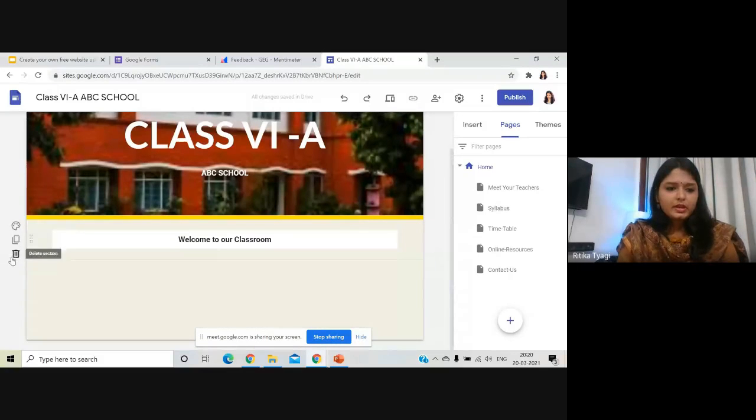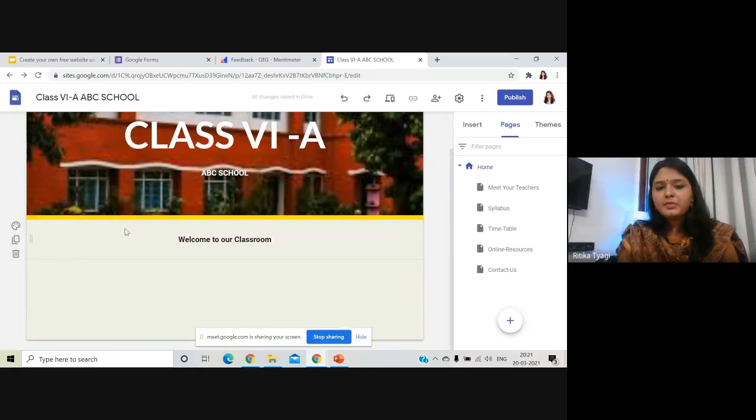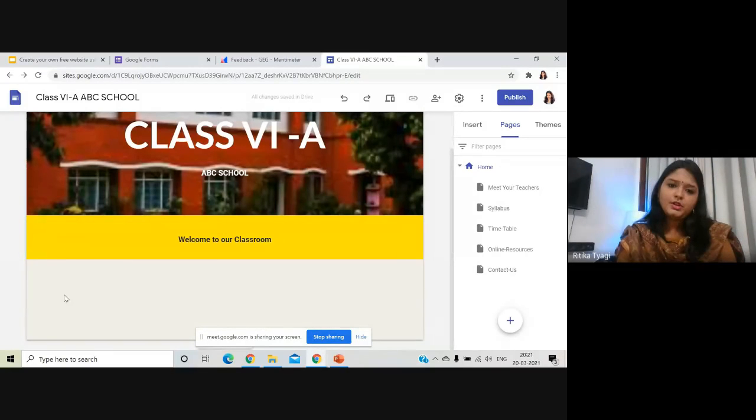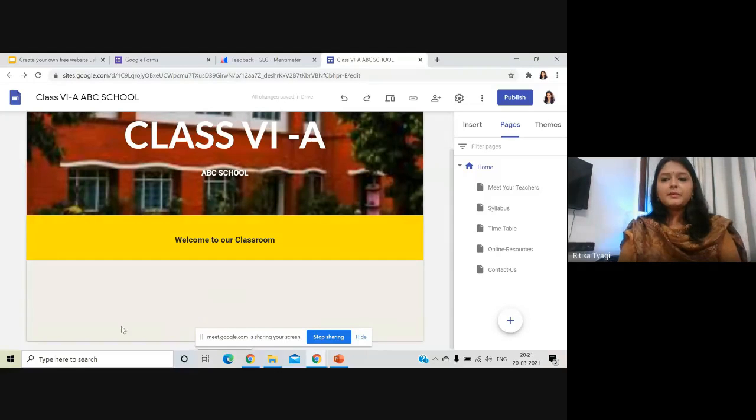Now, if you look here, you have three options on your left side. You have an option of section background, you have an option of duplicate section, and you have an option of delete section. So like this, you can create a lot of sections. I'll go with section background. This regular means it's normal, doesn't have any background. Emphasis 1 means it will have a light background. Emphasis 2 means it will have a dark background. I think I'll go with emphasis 2, looks good. And I can increase the size from here. I can make it 14, that's better.